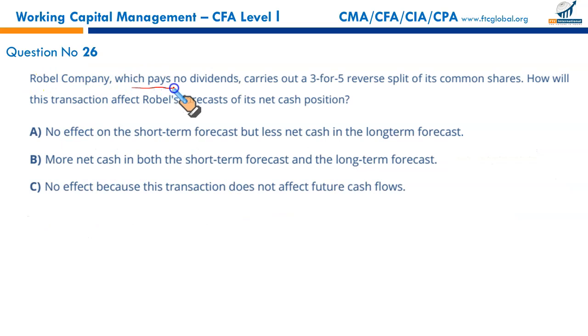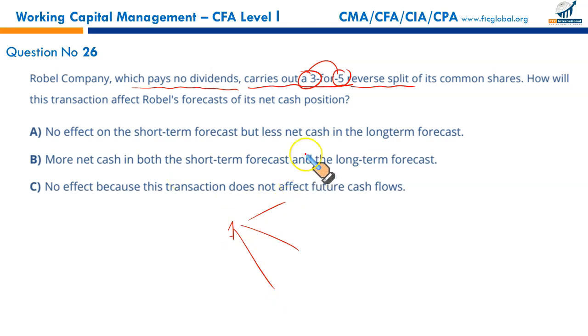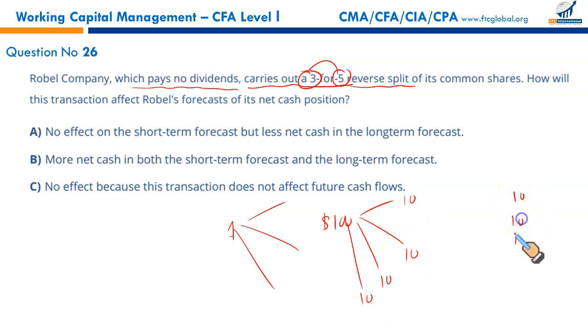Roble company, which pays no dividends, carries out a 3-for-5 reverse split. 3-for-5 means 5 shares are being converted into 3 new shares. This is called a reverse split. Normally what you will see, a single share is broken down into smaller parts. This is called a split. For example, you have a $100 share that is being split into 10 $10 shares. This is called a split. Sometimes it is done in reverse order. We take small denomination shares and we combine them to make a larger share.